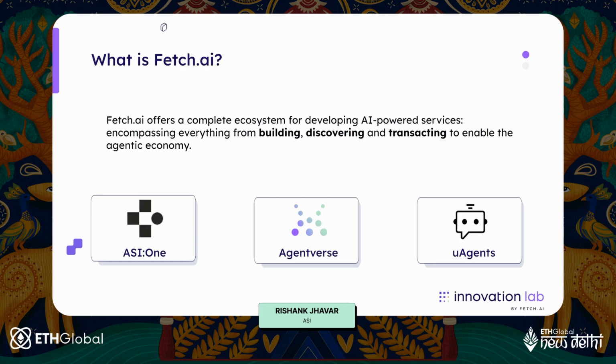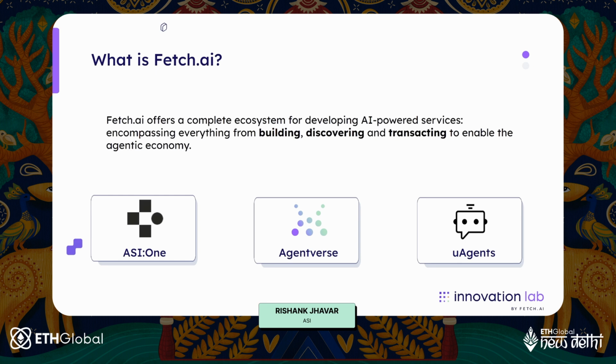I guess the first question is what is Fetch.ai? So, Fetch.ai is part of ASI Alliance, an alliance that is working towards decentralizing artificial intelligence. And that is where the Fetch.ai tech stack offers an entire ecosystem for developing all your AI powered services. So you build, discover, and transact using a single platform. Fetch.ai is enabling the agentic economy by using a very unique search and discovery method for AI agents.